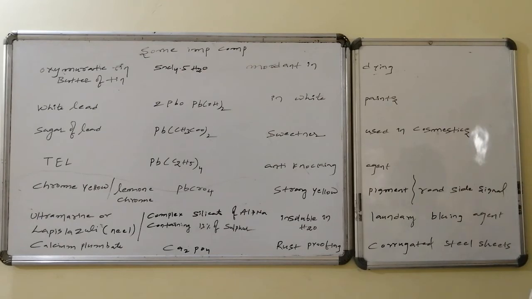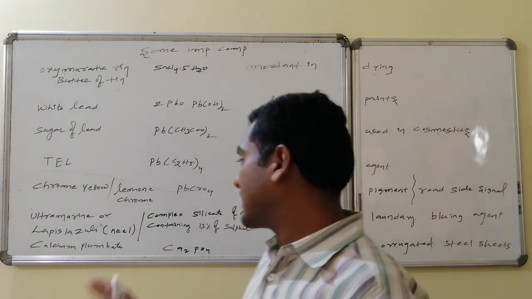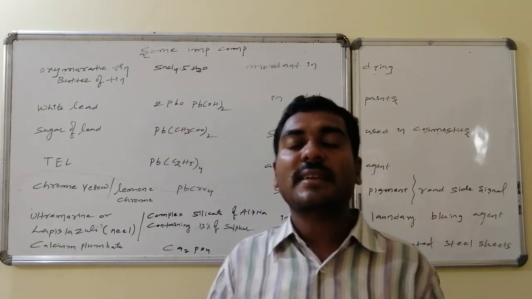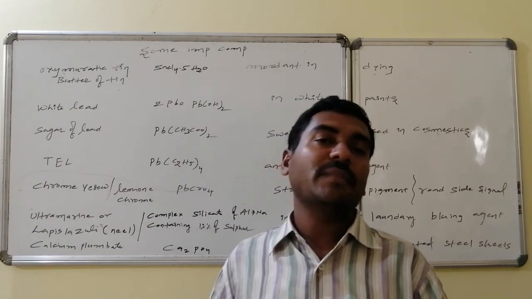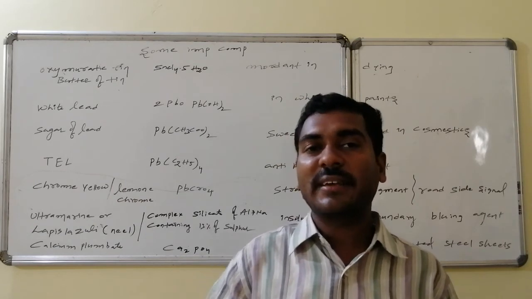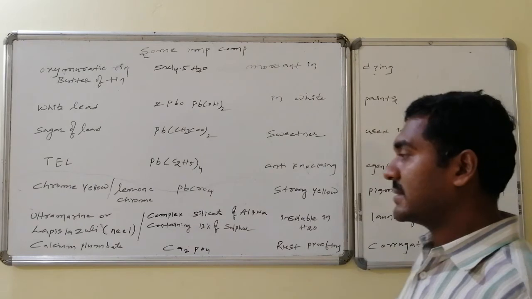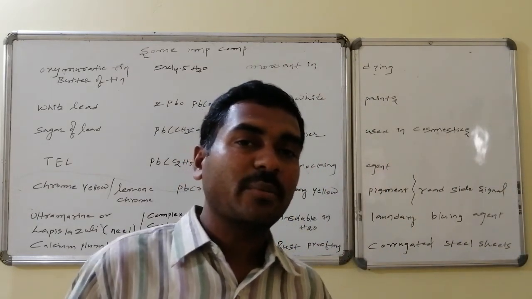And calcium plumbate, Ca2PbO4, is used for rust proofing of corrugated steel sheets. Steel sheets are coated with calcium plumbate in the form of layer after layer, which gives extra strength and keeps the iron sheets away from rust. Such sheets are said to be corrugated steel sheets. These are the applications related to some other important compounds of the carbon family.